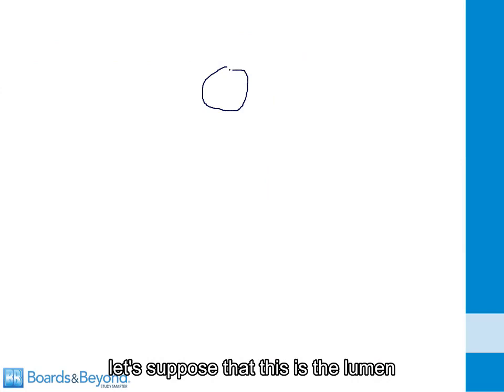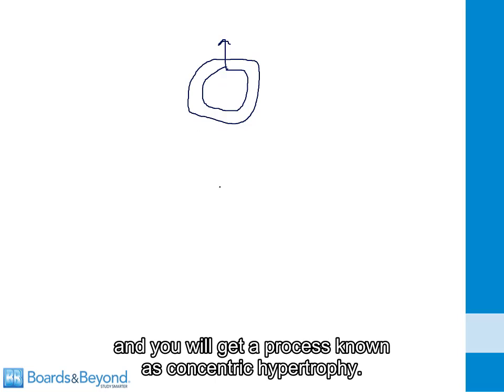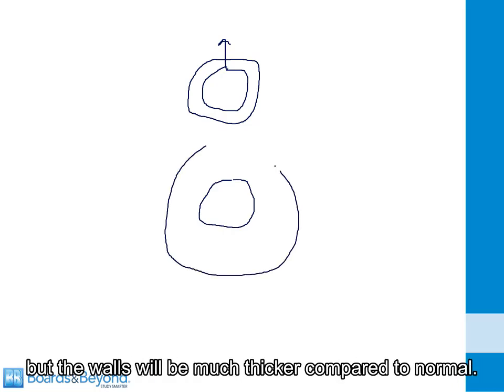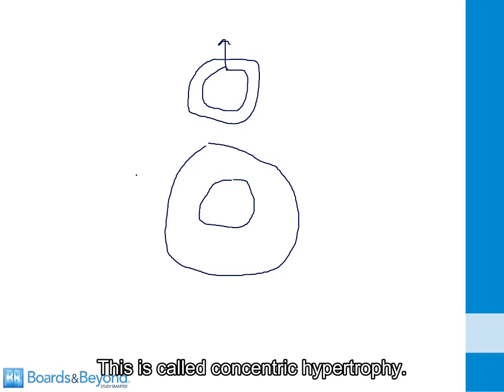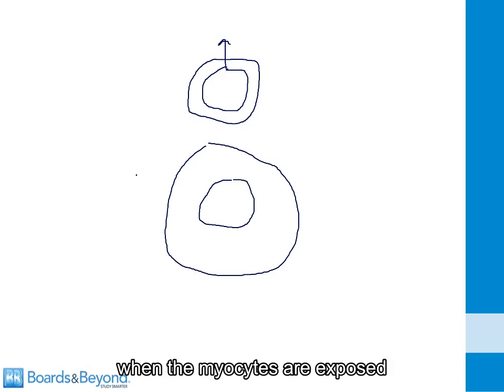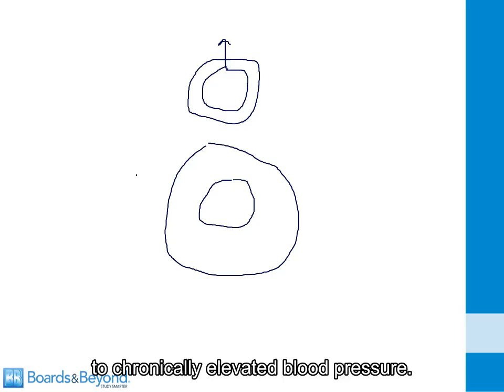To understand concentric hypertrophy, let's suppose that this is the lumen of a normal left ventricle, and let's suppose that this is the normal wall thickness. In the setting of chronic hypertension, the wall thickness will increase, and you will get a process known as concentric hypertrophy. The lumen will be the same size or smaller than normal, but the walls will be much thicker compared to normal. This is called concentric hypertrophy, and this is a pathologic response of the left ventricle when the myocytes are exposed to chronically elevated blood pressure.